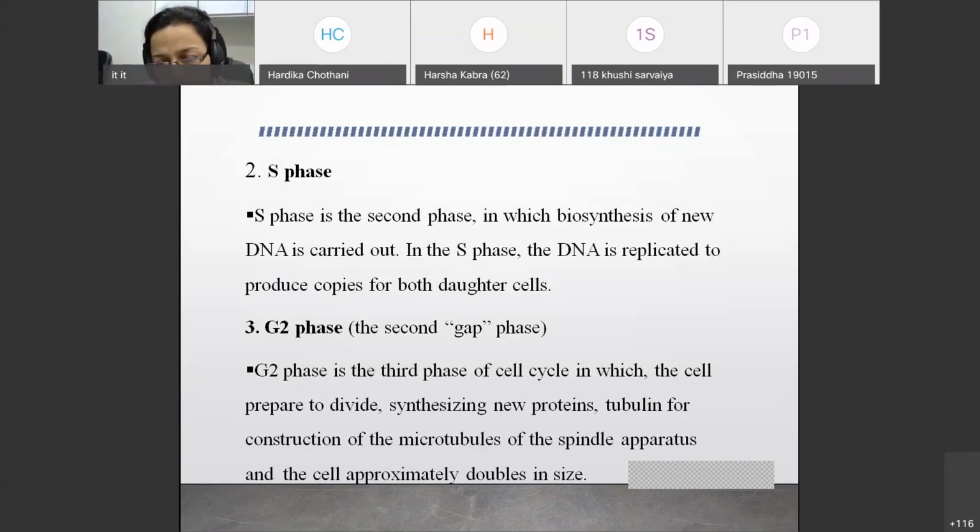Because in M phase, the actual division occurs, and here the preparation of the cell for division is going on, synthesizing new proteins, such as tubulin for construction of microtubules of the spindle apparatus. You know, the spindle apparatus is required for nuclear division, and this preparation for nuclear division is done in the G2 phase, that is, the second gap phase.